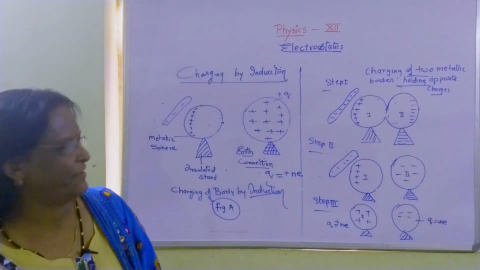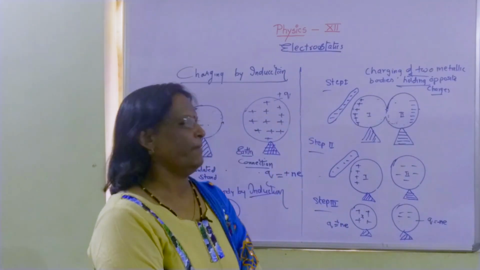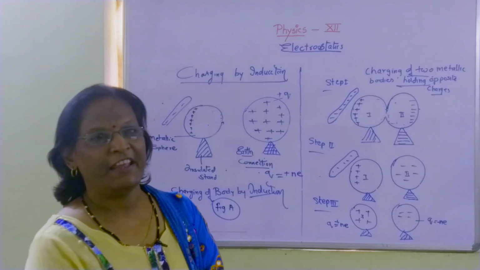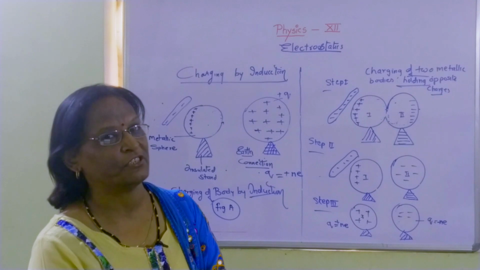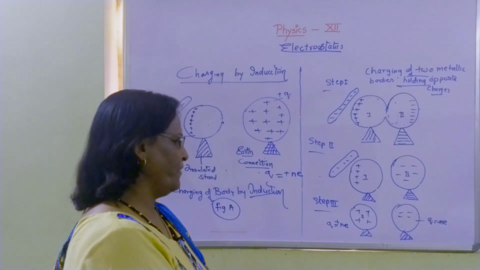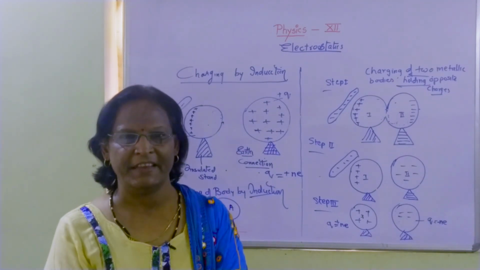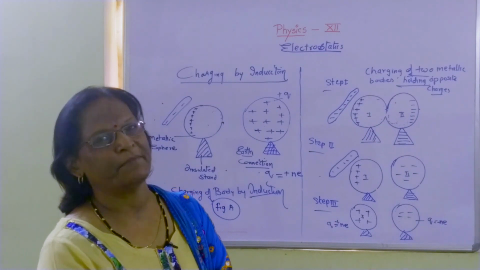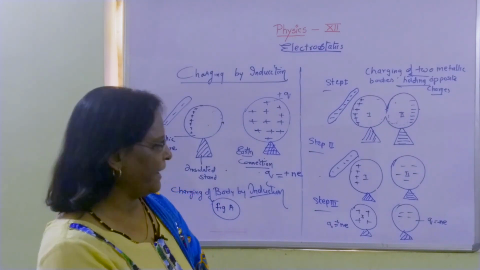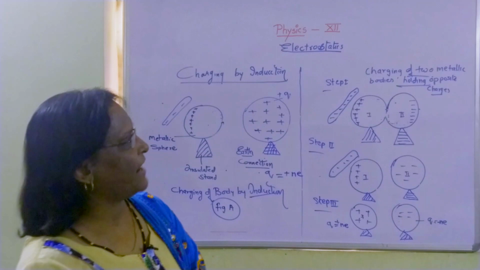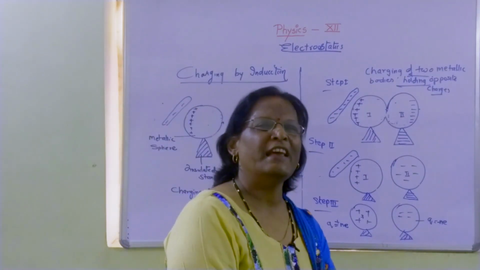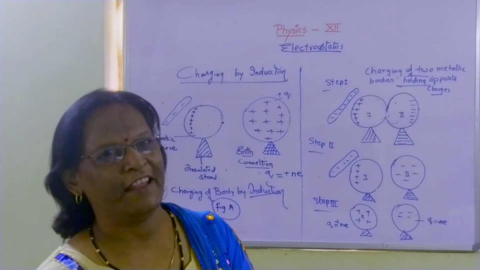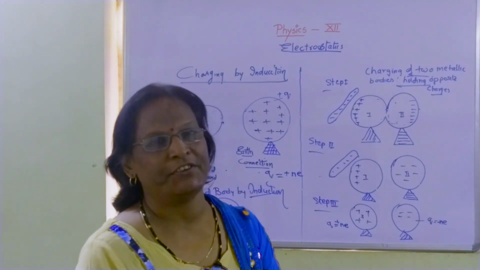So like that, two of our metallic spheres which were initially uncharged, having charge Q equals to 0, now the first body becomes plus Ne, the second body becomes minus Ne. So like that, we can charge two metallic bodies, and these two metallic bodies develop opposite charges.